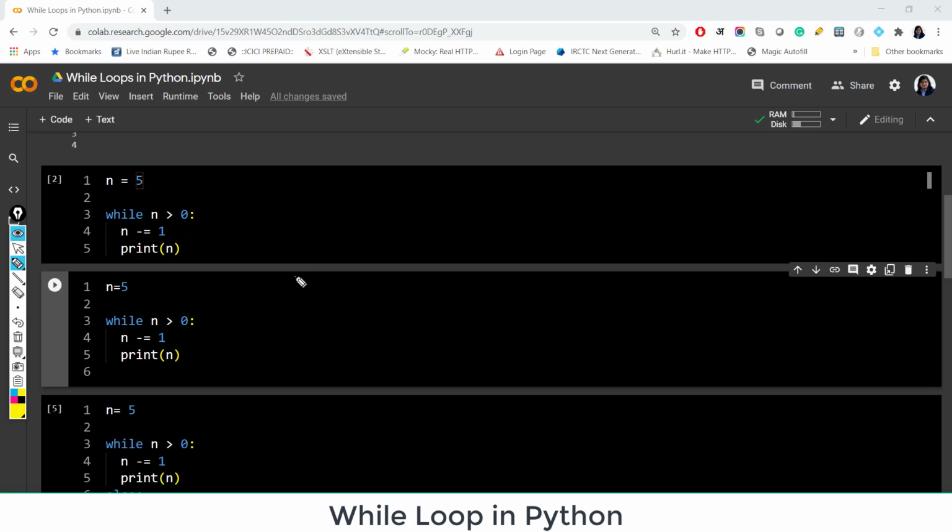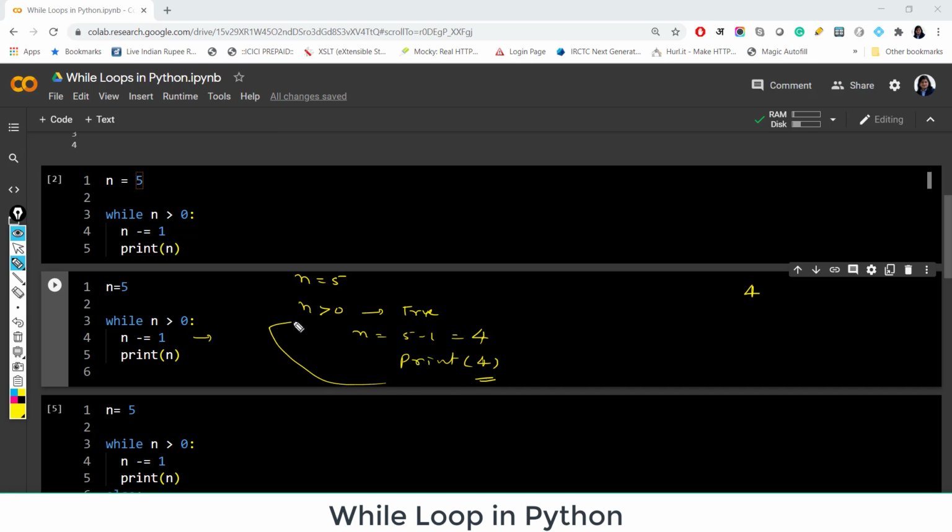If you find it difficult, initially n is equal to 5. We are checking this condition, n is greater than 0, and the condition is met here. Condition is true. So what we are doing here? We are doing n is equal to 5 minus 1. So now it is 4. And we are printing the value of n. So we get the output 4. So the first output here is 4. Now the value of n is 4.